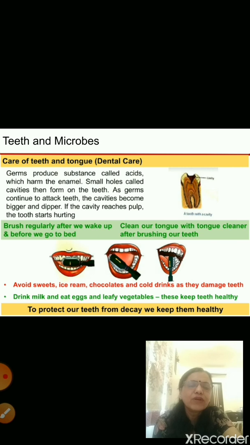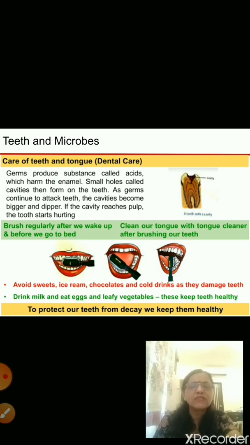Now it is very important that you take care of your teeth nicely, because once the permanent teeth have fallen, if anything happens to them and they fall, then you will not get any new teeth in their place. Okay, so what happens, see, small children are in the habit of eating more and more sweets. Whatever sweets or any other food is eaten, if you don't rinse your mouth properly, the bits of the food that you have eaten will get stuck in the teeth.